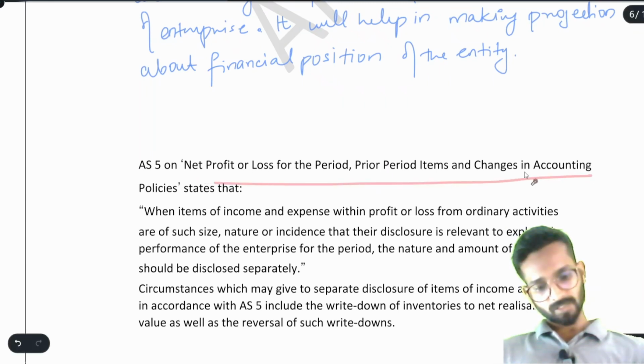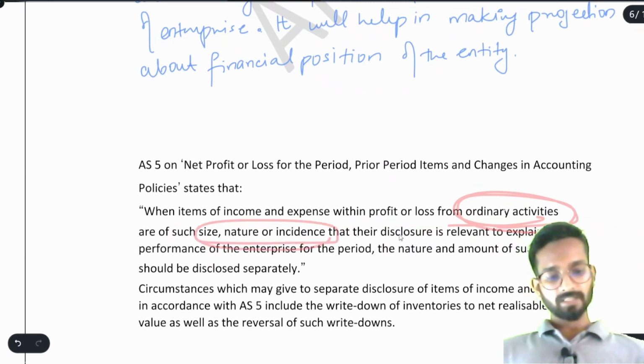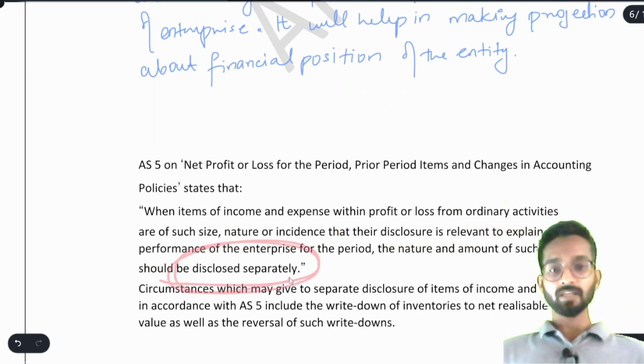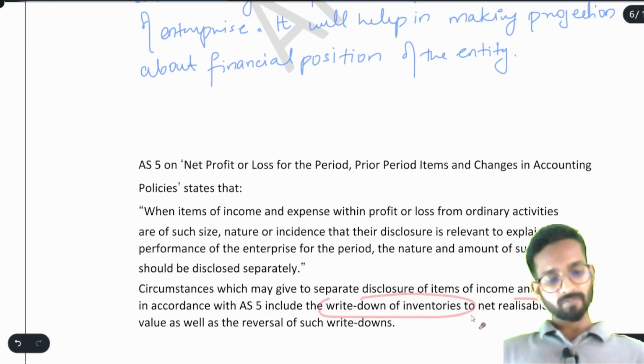AS 5 on net profit or loss for the period, prior period items, change in accounting policy states that when items of income and expense within profit or loss from ordinary activities are of such size, nature or incidence that their disclosure is relevant to explain the performance, the nature and amount of such items should be disclosed separately. We have already studied the topic exceptional items. This is one of the exceptional items. Circumstances which may give rise to the separate disclosure of items of income and expense in accordance with AS 5 include the write-down of inventory to NRV as well as the reversal of such write-downs.